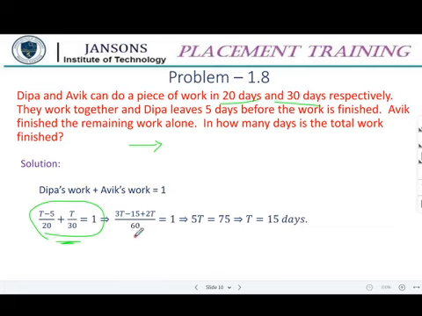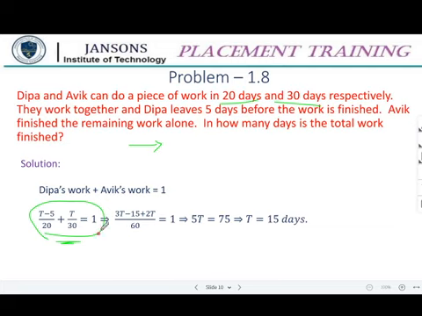Is it clear? Is it clear? Please respond. Please respond, students. How many are there? 24 are there. Okay. I hope the total strength is 43 or 40. I don't remember. Anyway, clear, sir. Okay.